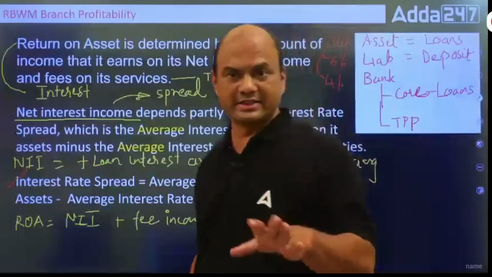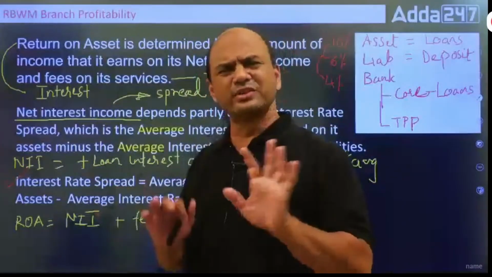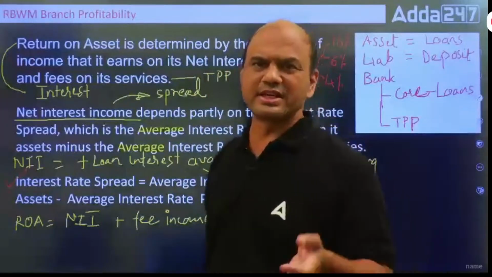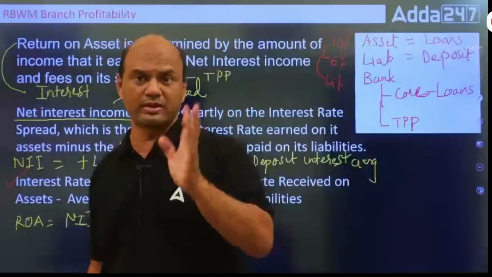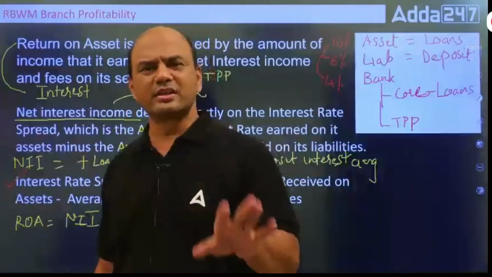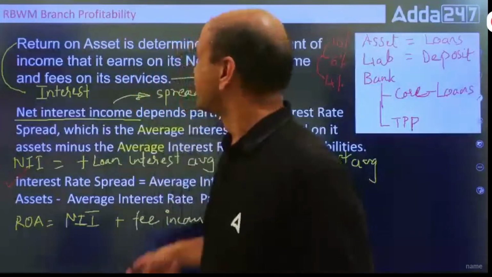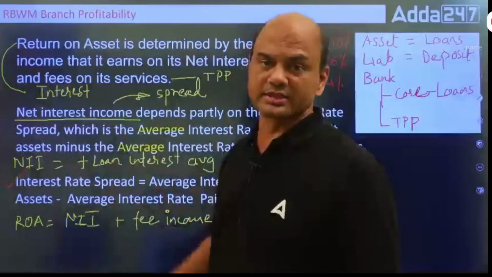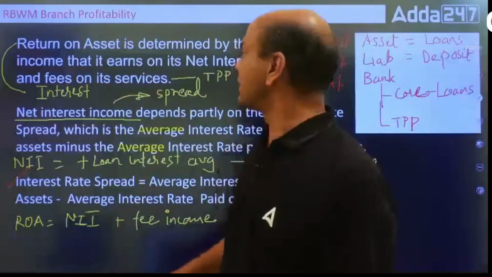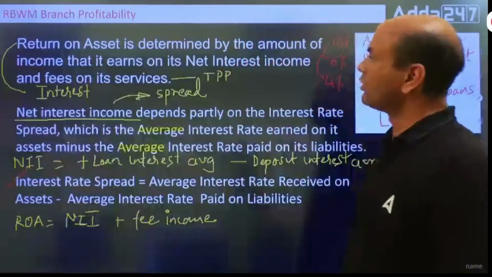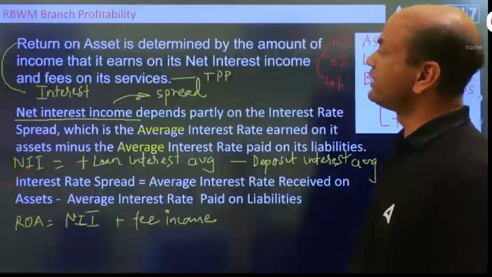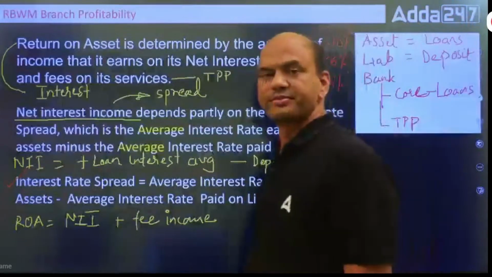Now you know assets. Assets means loans. Take loans. Forget the bonds for the time being. We are in JAIIB. In JAIIB, we need not think too big. We'll only consider loans. So return on assets. Now assets is loans. So what is return on assets? A return on asset is determined by the amount of income that it earns on its net interest income and fees on its services.